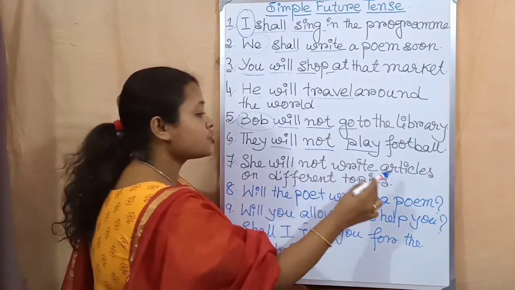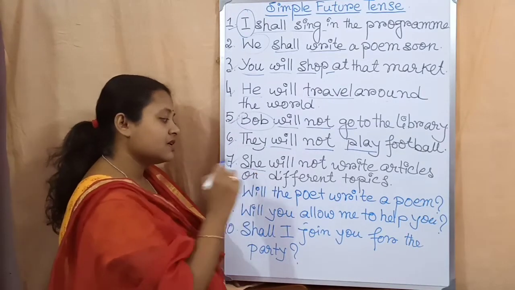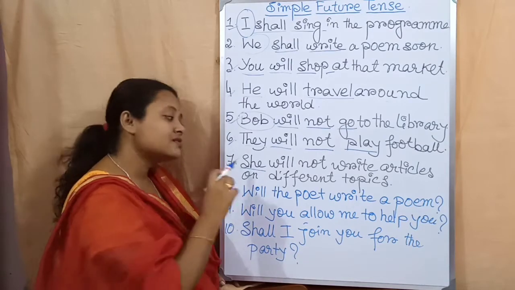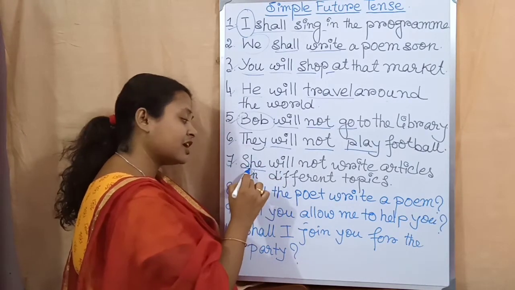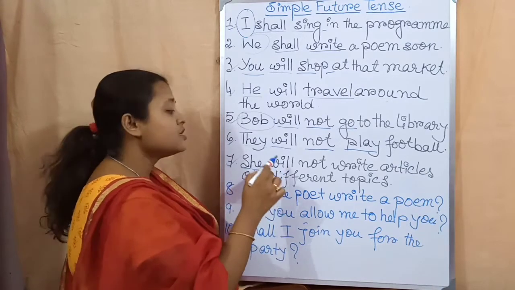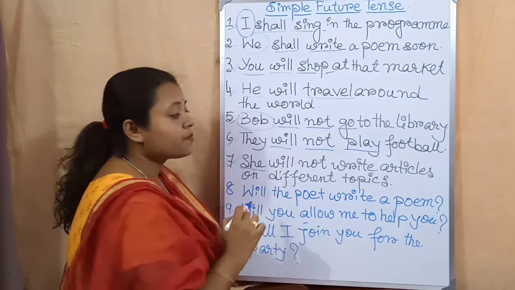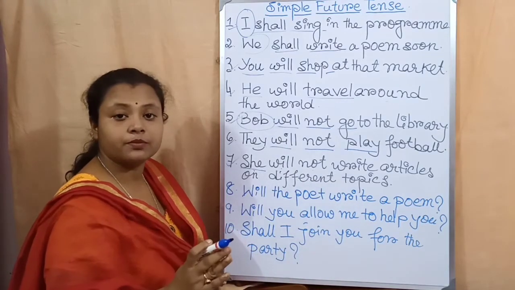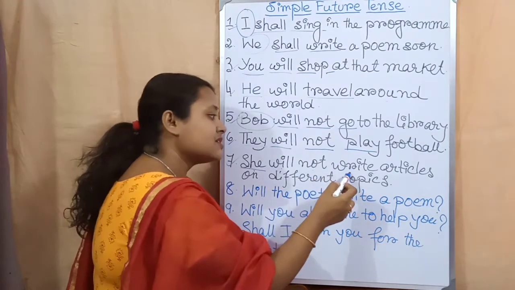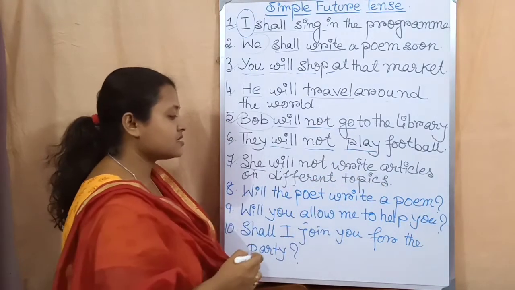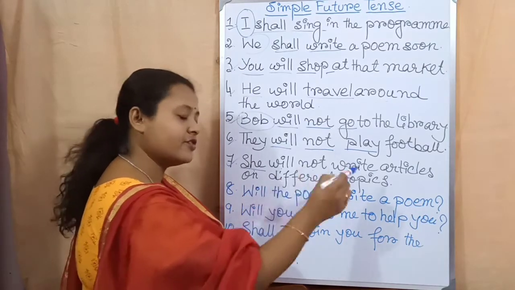She will not write articles on different topics. She is also third person, singular number. So that is why I have written over here will. After third person we have to write will. So will, after that not. After that the present form of the main verb. You cannot write wrote or writing. Okay. Write. After that the rest of the sentence. Articles on different topics. It is the rest of the sentence or object that I have written over here.